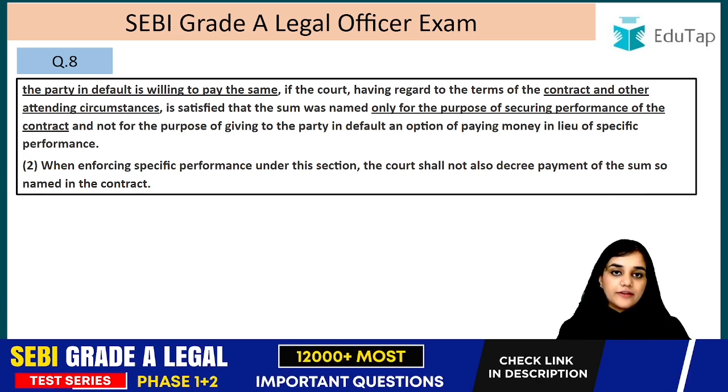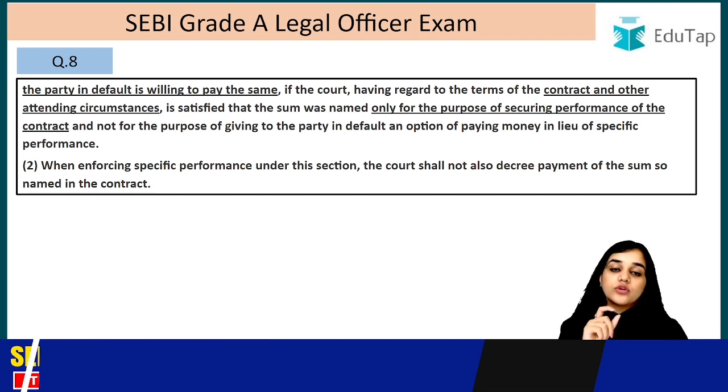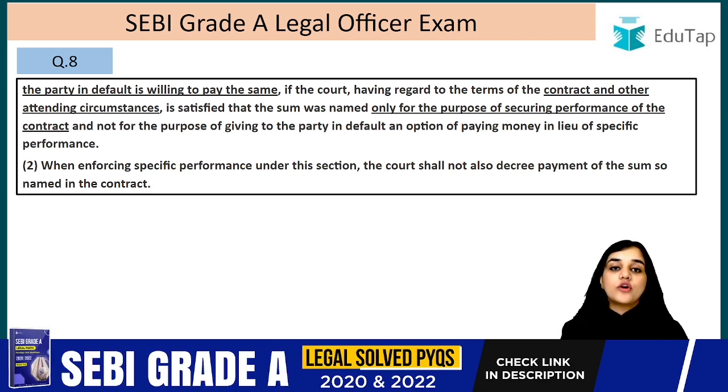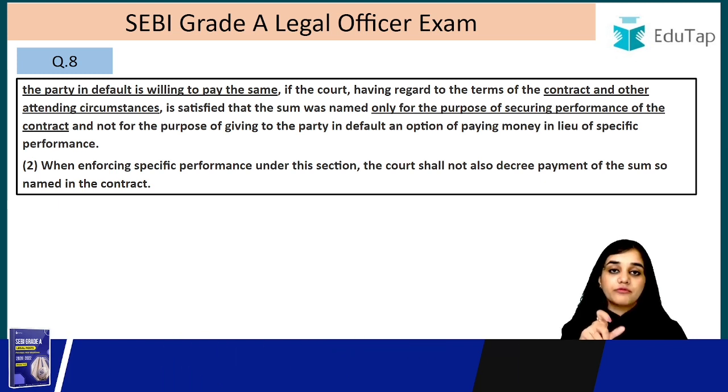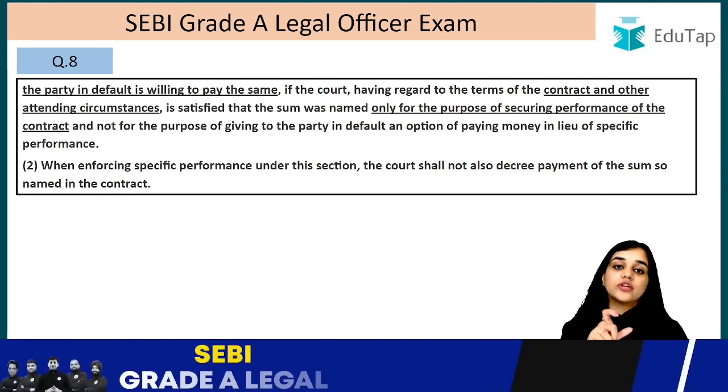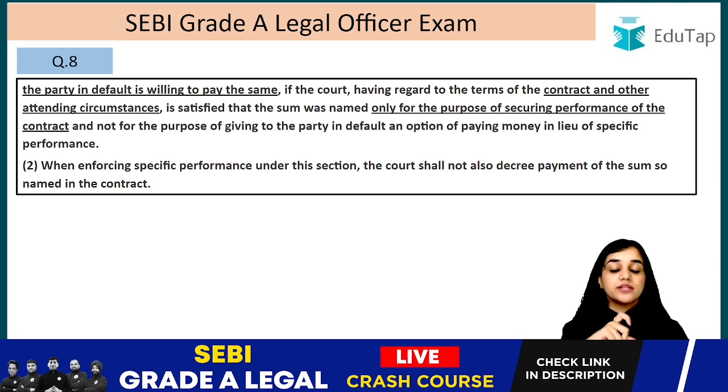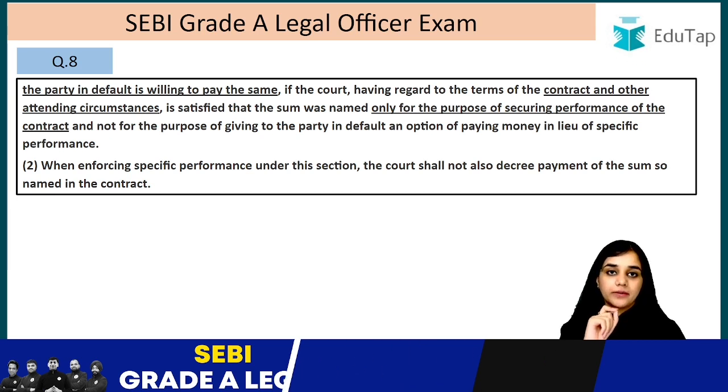But on the other hand, for example, after reading the contract and the circumstances, the court comes to the conclusion that the clause was mentioned in lieu of specific performance. It was mentioned so that they don't have to specifically perform, right? It was mentioned because they wanted to protect themselves from specific performance, and that is why that amount was mentioned. In that case, the specific performance will not be granted by the court, right?